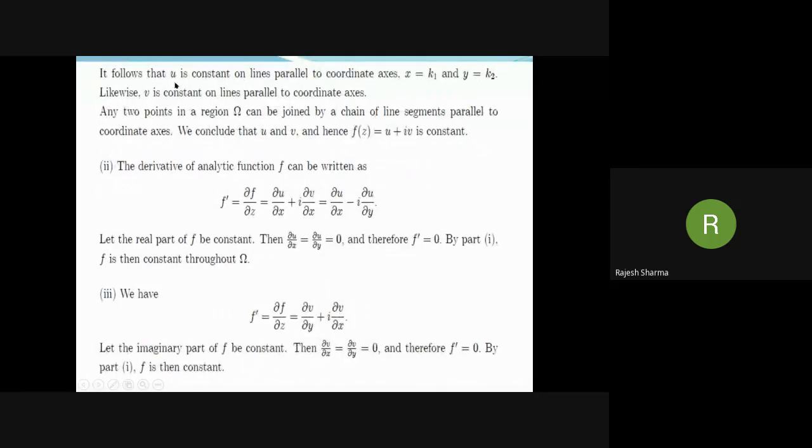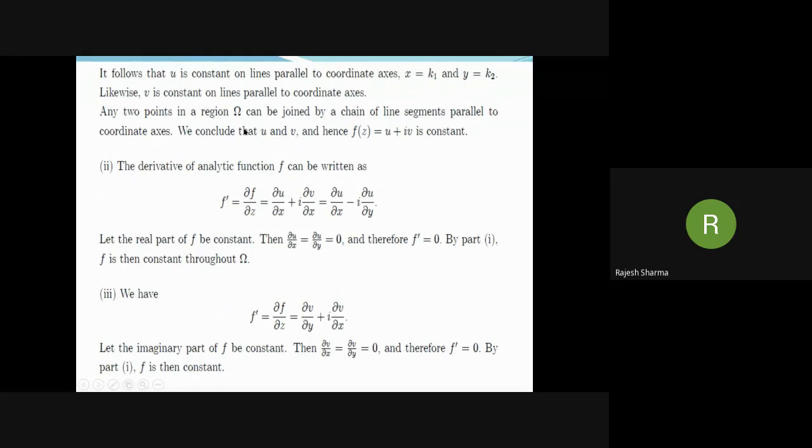It follows from a theorem from real analysis that u is constant when y is constant and u is constant when x is constant. That is, u is constant on lines parallel to the coordinate axis. Likewise, v is constant on lines parallel to the coordinate axis.